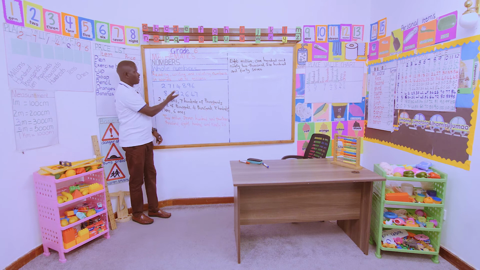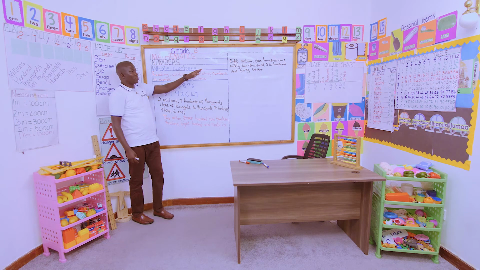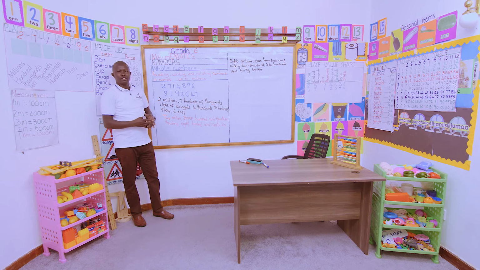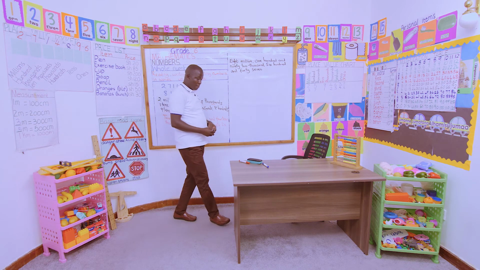This we have transferred there as 8,192,647. Can we all read? 8,192,647. This is how we read that number.